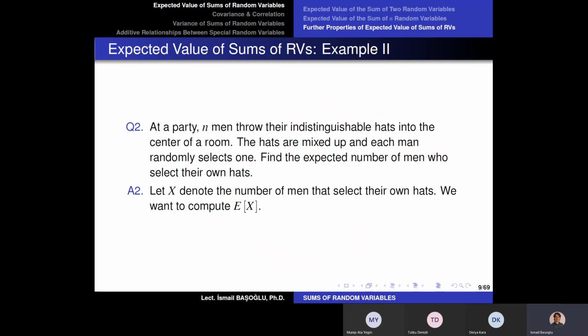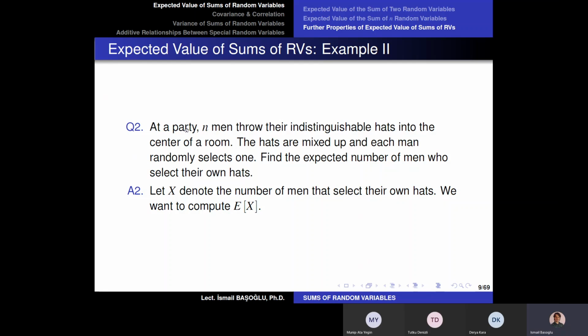The second question here, my friends, is a little tricky question, which is not going to be very easy to understand in the first place. But you need to be very careful about it, because the next question, question number 3, is going to be even harder than this one. So you better understand this question in the first place.